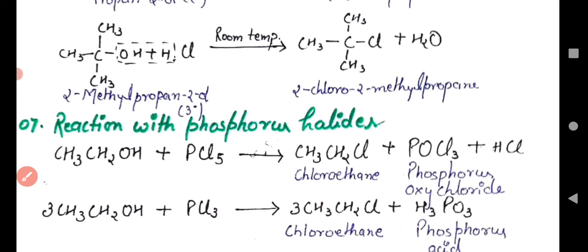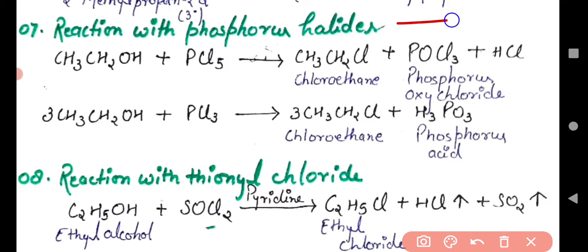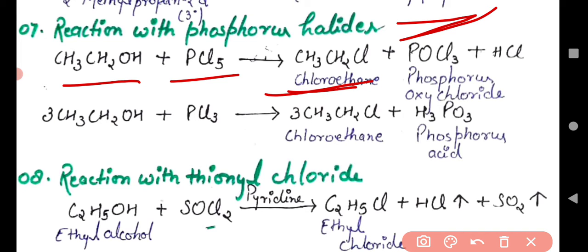Now we have to move on to the 7th chemical reaction. In the 7th chemical reaction, we have a reaction with phosphorus halides. When ethyl alcohol reacts with phosphorus chloride, chloroethane is formed, and POCl3, phosphorus oxychloride, is formed.